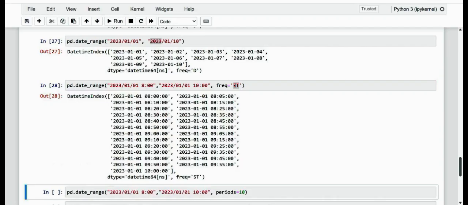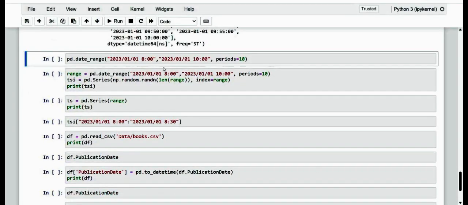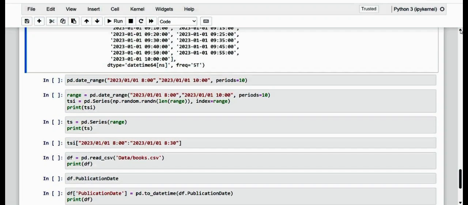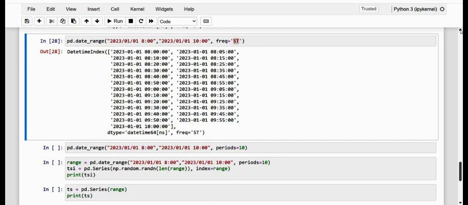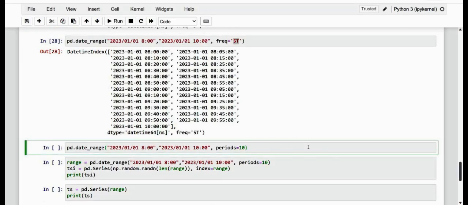Now let me execute here. What we are getting is this time interval divided into 10 equal parts, each delimited by a timestamp. In this case, 10 is assigned to the optional parameter period. So here again, I'm going to give you this exact structure. In all these cases, we have seen exactly that. Let me execute and see. This is what I scrolled above, and kindly have a note of it.